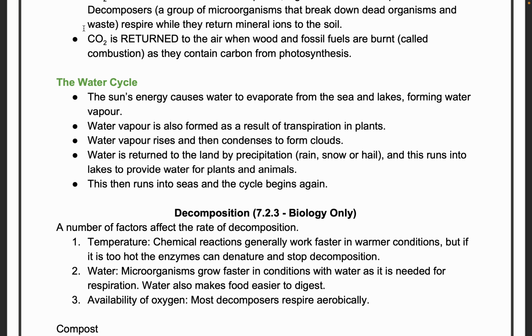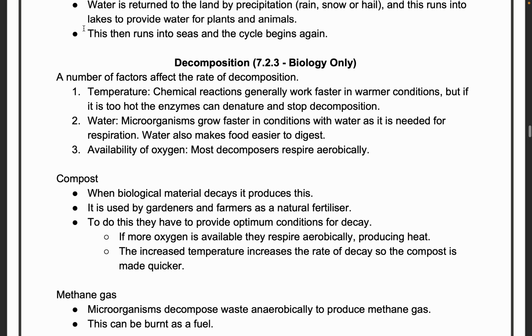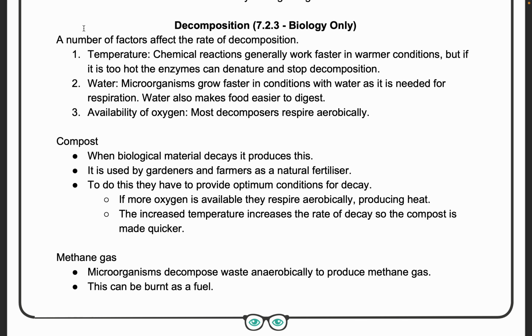And then decomposition: a number of factors affect the rate of decomposition. Decomposition means something is getting broken down back to its original components. Okay, a number of factors can affect decomposition: temperature, water, availability of oxygen. We know how we prepare compost, so the compost won't form on an icy frosty surface. There should be a good temperature so that the enzymes can work, since low or extreme temperatures denature them and stop the decomposition. Water is needed and oxygen is needed so that everything happens aerobically. If it happens anaerobically, it won't produce good compost.